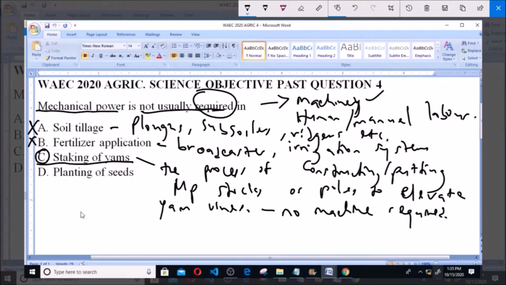Now for option D, planting of seeds, you have the planter which is used for that purpose, so it is not the answer. So as we have established, option C is the correct answer to this question.